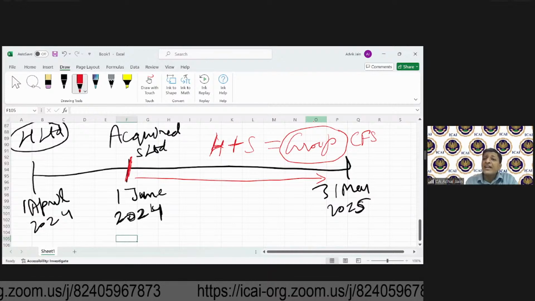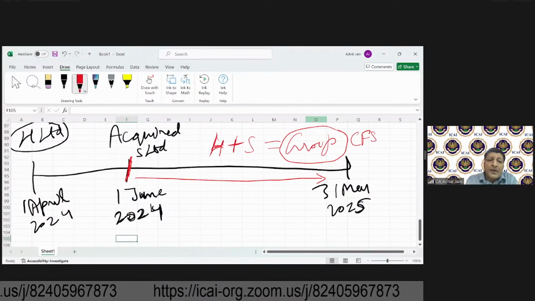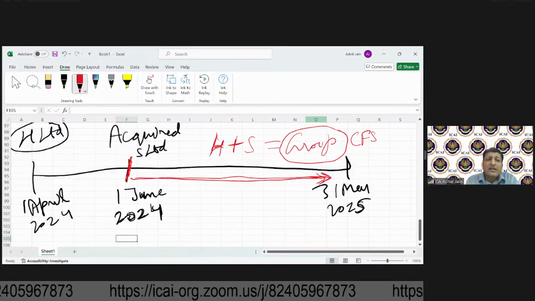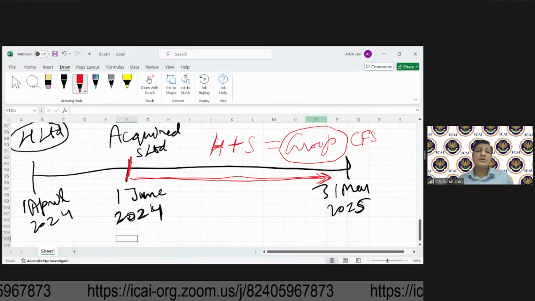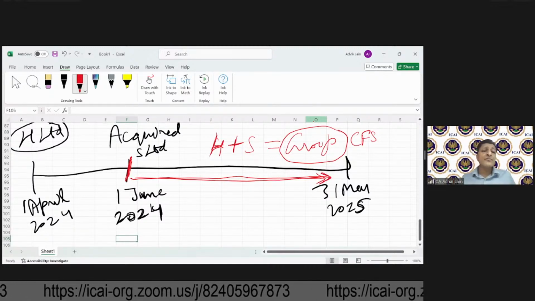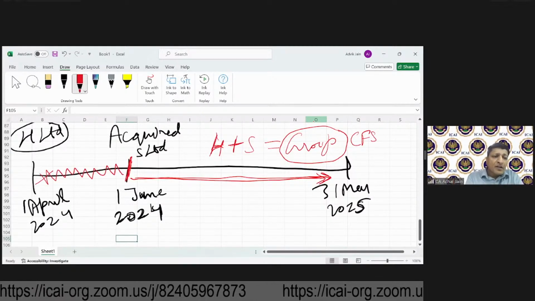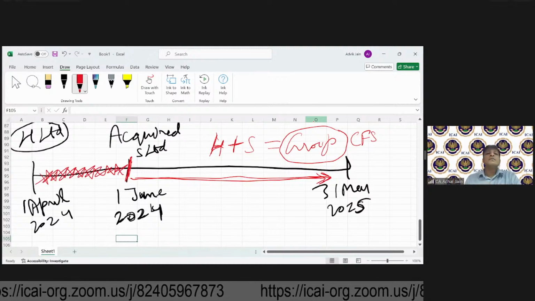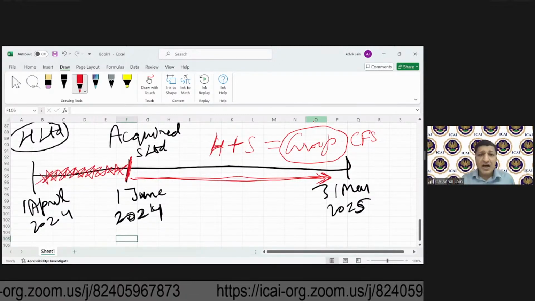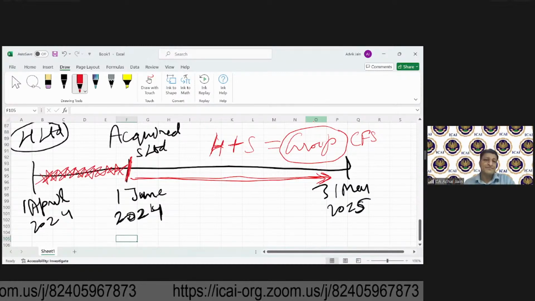And from which date will this set of financial statements be prepared? This will be prepared starting from 1st June. So this consolidation will start not from 1st April 2024. Please remember, consolidation will not start from 1st April 24. For this period, consolidation will not be done. When does this consolidation start? Consolidation will only start from the date control is acquired in the subsidiary.